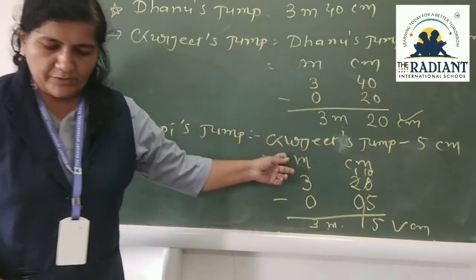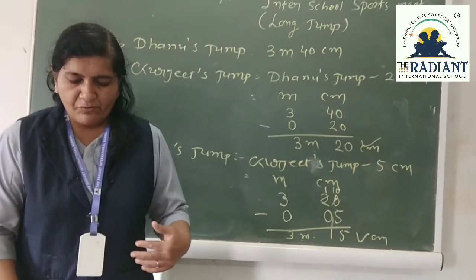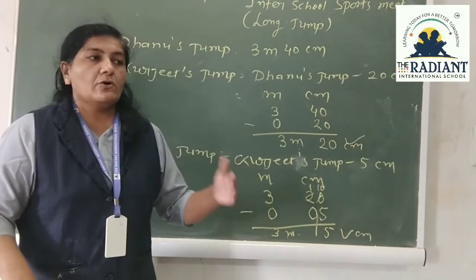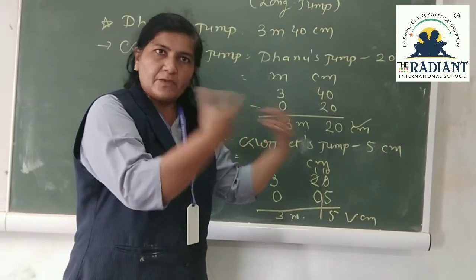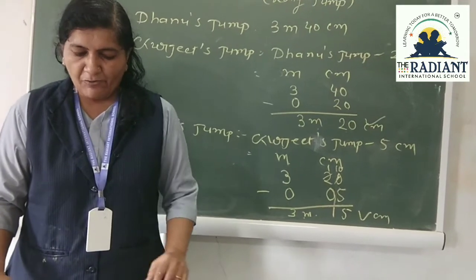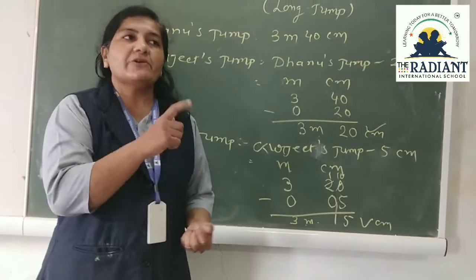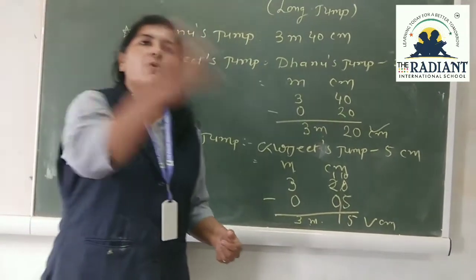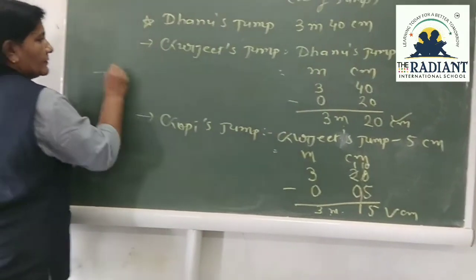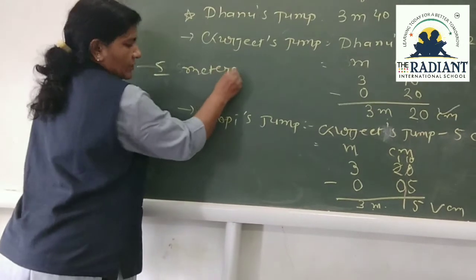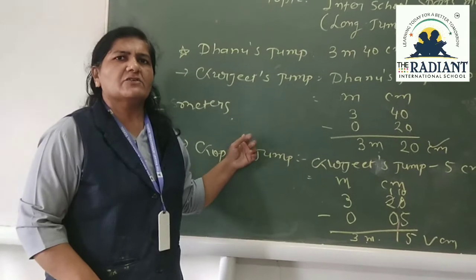Gurjit's and Gopi's jump. Next question is, try and see how far you can jump. So at your home you have to try how far you can jump from one place to another place. Next one is how far can you throw a ball in meters. Suppose if you are throwing a ball 5 meters, then you have to write over here 5 meters. So in third question you have to write 5 meters or whatever.